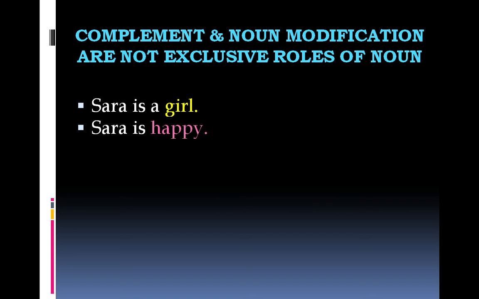Sarah's subject, is linking verb, happy complement. Look at the next sentence. Sarah is a school girl. Sarah is subject, is linking verb, girl subjective complement and a noun. And school over here is functioning as a noun modifier. It's modifying girl, noun, girl is being modified by this noun, school.